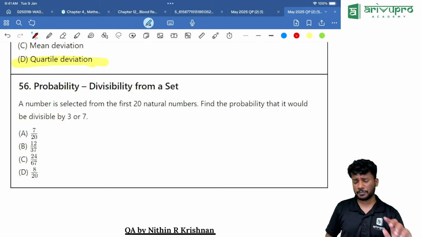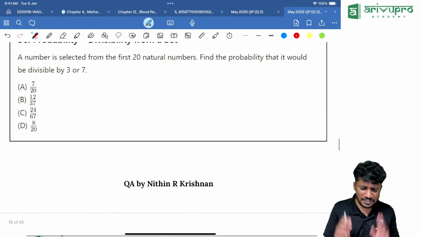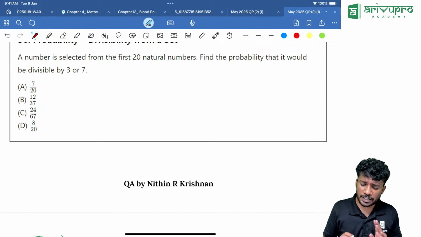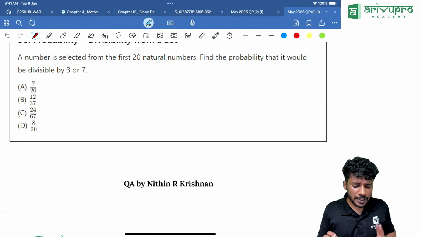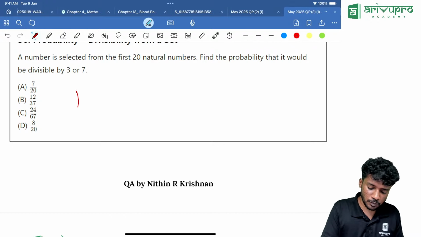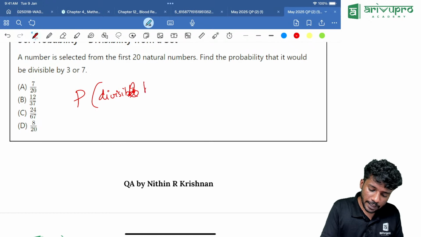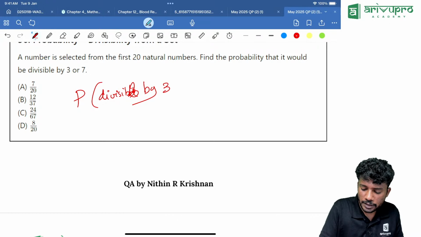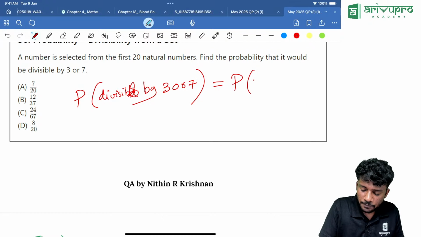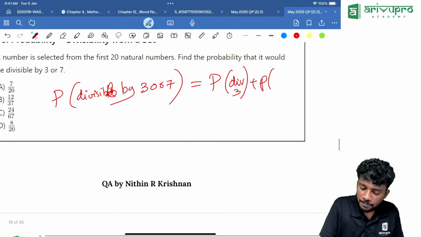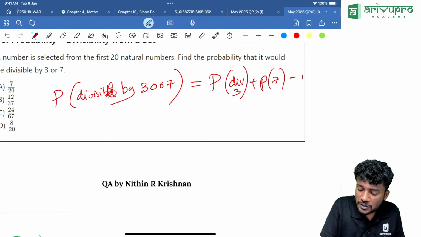Probability. We are going to a probability question. A number is selected from the first 20 natural numbers. Find the probability that it would be divisible by 3 or 7. That means P of divisible by 3 or 7 should be P of divisible by 3 plus P of divisible by 7 minus P of divisible by 3 and 7.